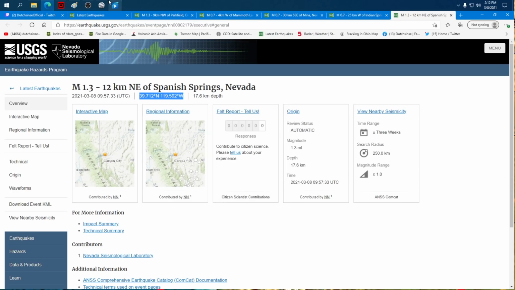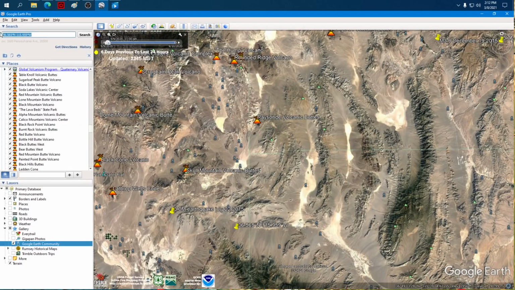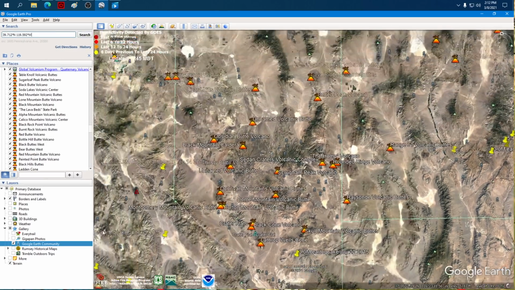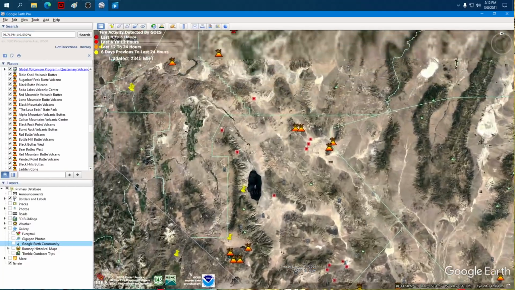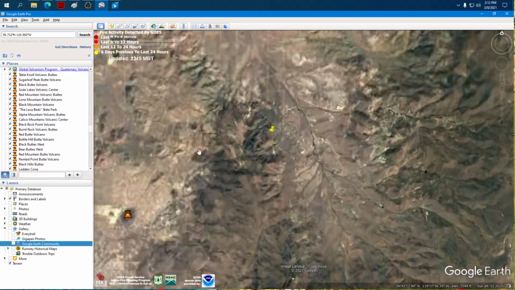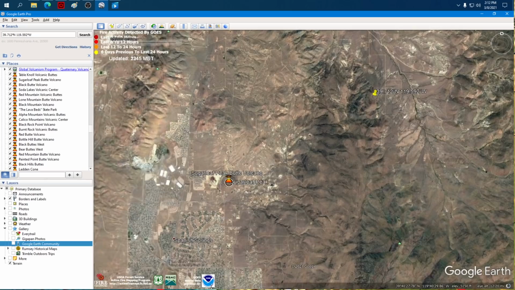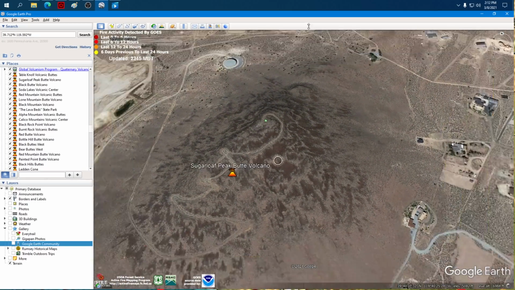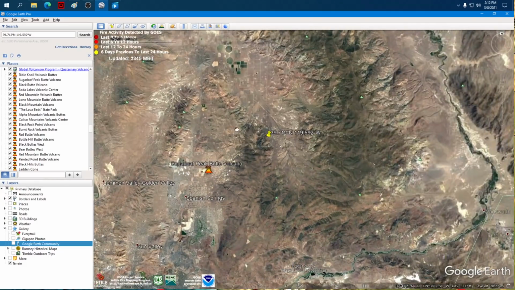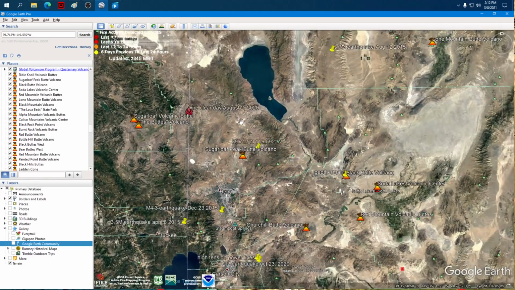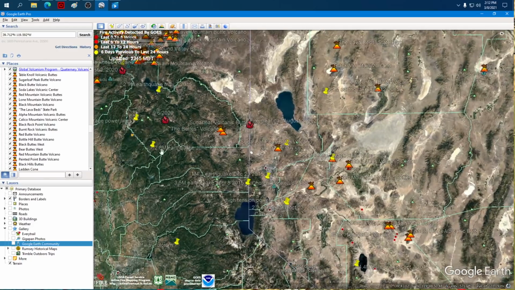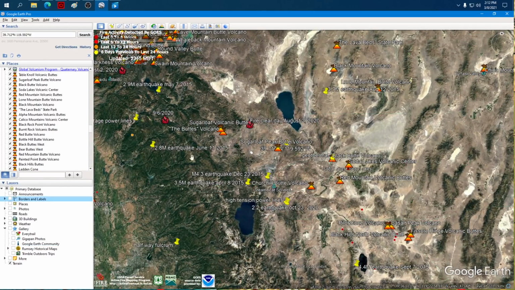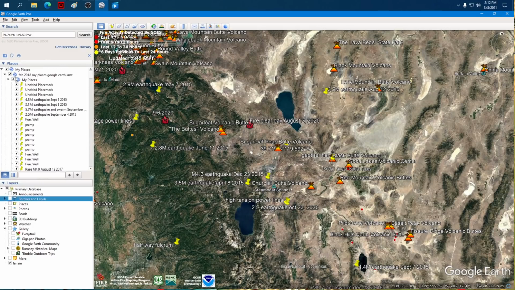Now, what would you do if I told you there's a supervolcano between Lake Tahoe and Pyramid Lake that professionals have not yet discovered, but I've pointed out for the last 5 years? Let me show it to you. First of all, there's Sugarloaf Peak Volcanic Butte, an ancient volcano. To even call this a volcano, I really wouldn't. It's more like the remnants of a volcano from undersea a long time ago. But here is the supervolcano between Lake Tahoe and Pyramid Lake, this giant oval shape. And it's lined with its own volcanoes.